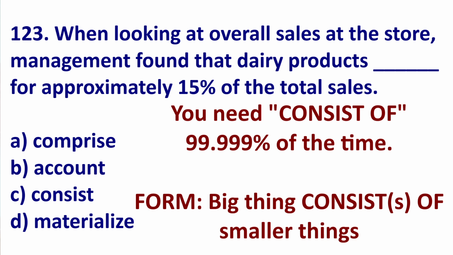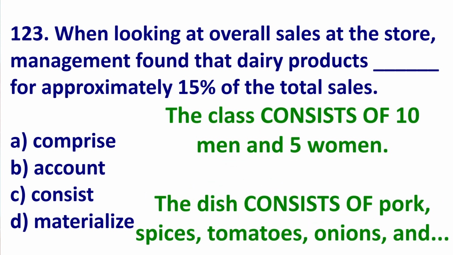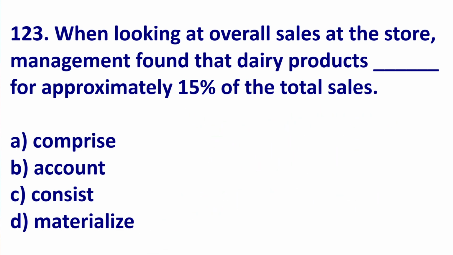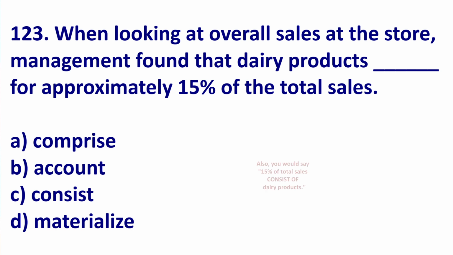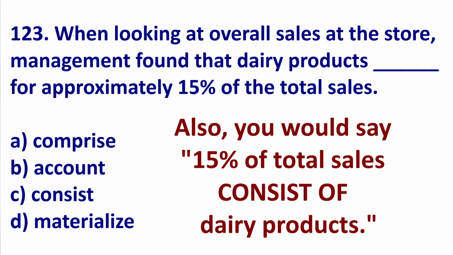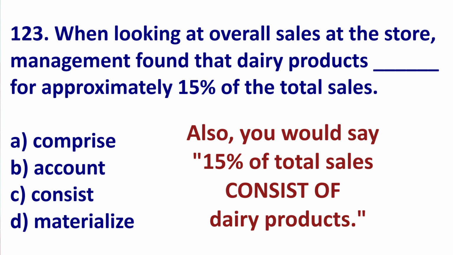Remember the form. A large thing consists of smaller thing. For example, the class consists of 10 men and 5 women. The dish consists of pork, spices, tomatoes, onions, and yogurt. So consists of. As you can see in this TOEIC question, consists of would be wrong for two reasons. First, there is no of. We do not have an of. We have for. And second, you would need to say 15% of all sales consists of dairy products. So, two reasons we eliminate consists.